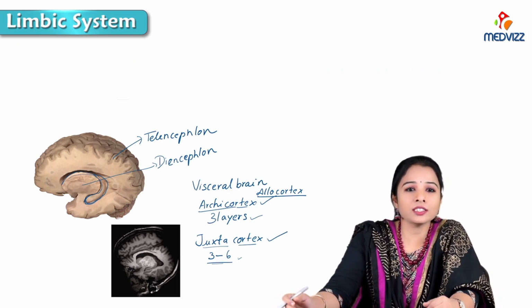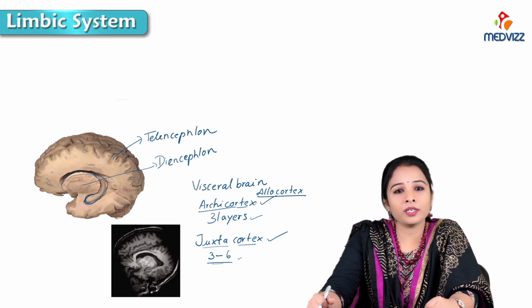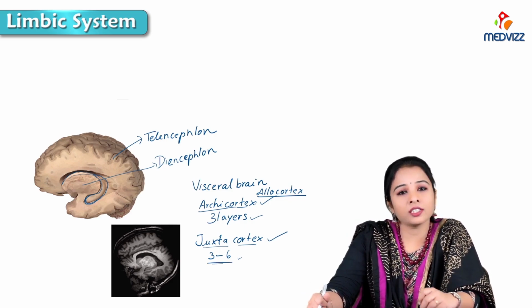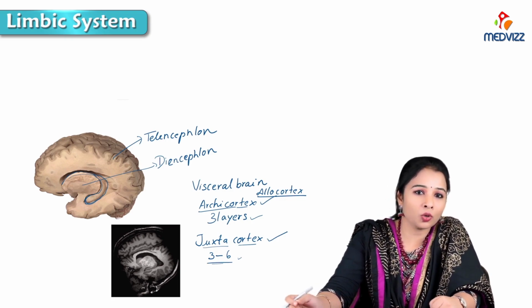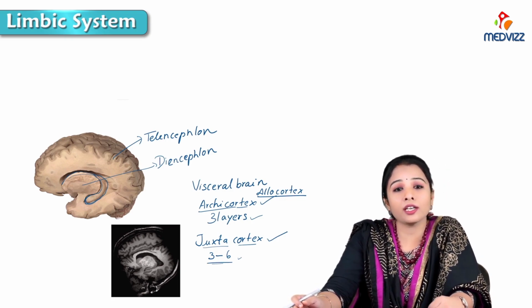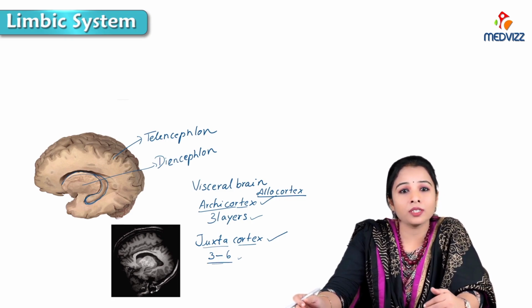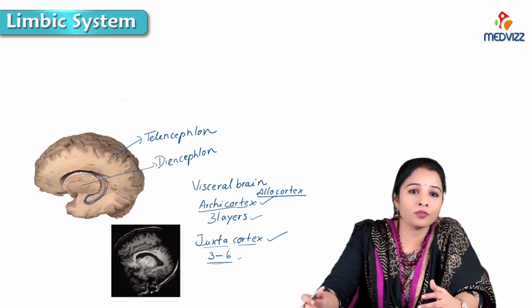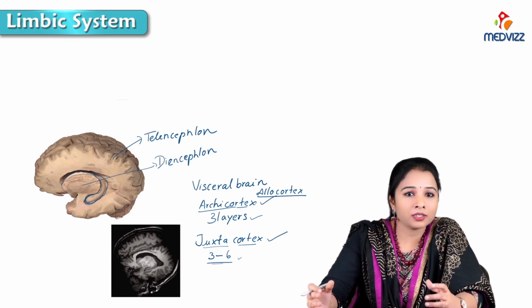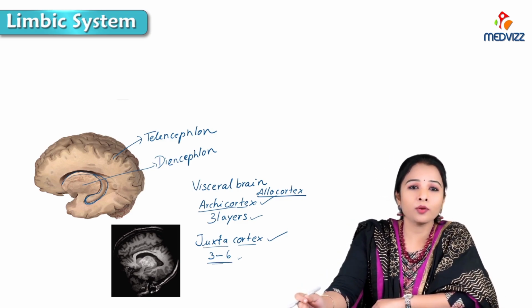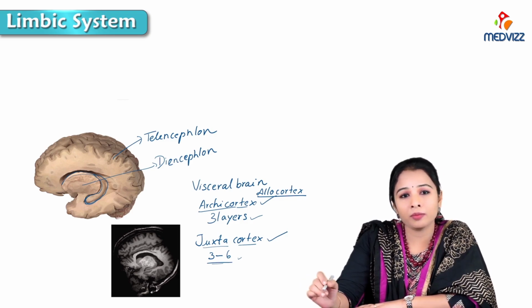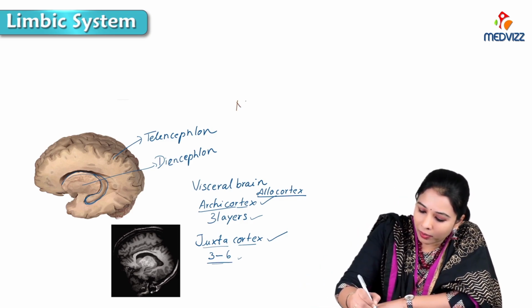So if we see this limbic system, it is an ancient cortex. It is quite developed in the lower animals, especially the entorhinal cortex, means the part of the cortex which is for perception of smell sensation. So this cortex is quite well developed in lower animals. So they are macrosmatic.